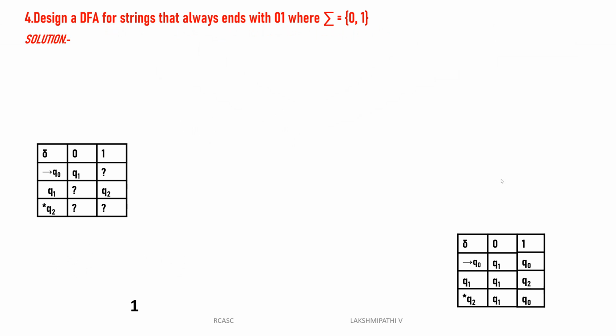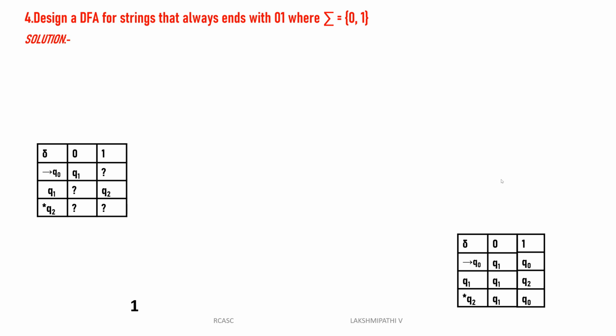Take the next problem. See, this is the next problem. Please note it down. Design a DFA for strings that always end with 0, 1. So tell me the language, anyone? What is the language? L is equal to... design a DFA for the strings that always end with 0, 1, where sigma is equal to 0, 1.